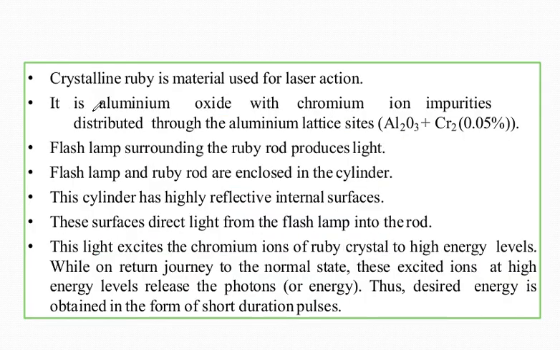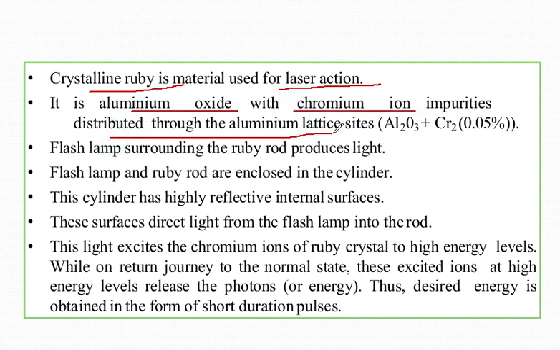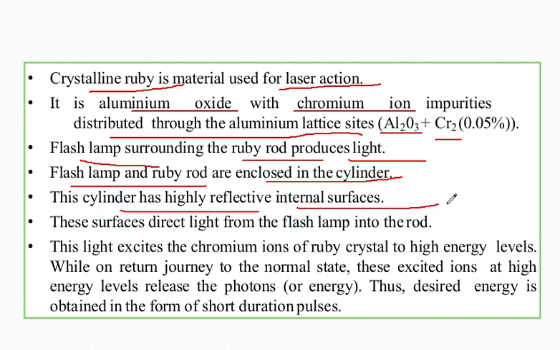Next, crystalline ruby is the material which is used for lasing action. It is aluminium oxide with chromium ion impurities distributed through the aluminium oxide lattice, that is Al2O3 plus Cr3+, of 0.05%. Now the flash lamp is basically surrounded by the ruby rod to produce the light. Flash lamp and ruby rod are also enclosed in a cylinder. I have already explained this in the figure. Now the cylinder has a highly reflective internal surface also, and this surface directs light from the flash lamp into the rod.